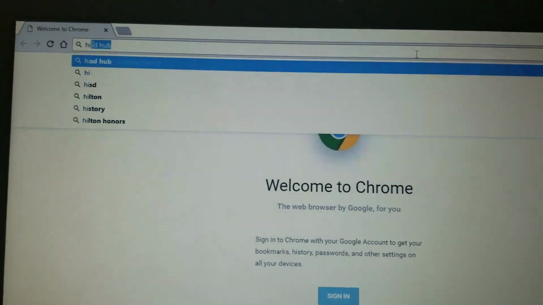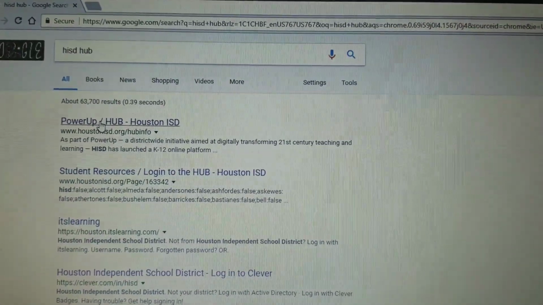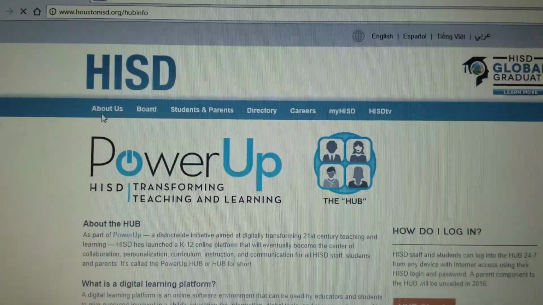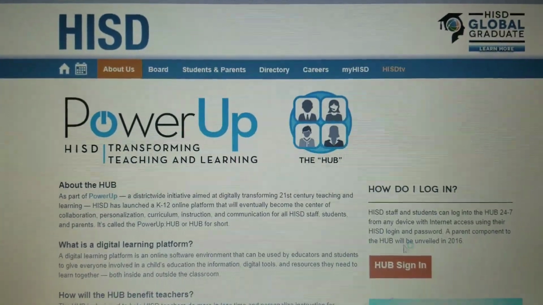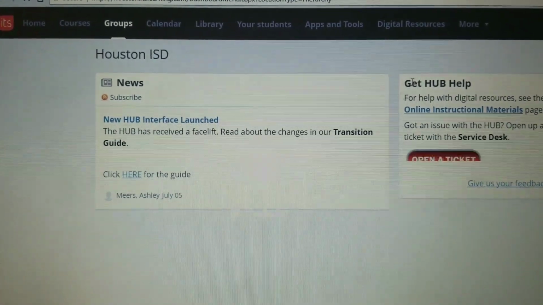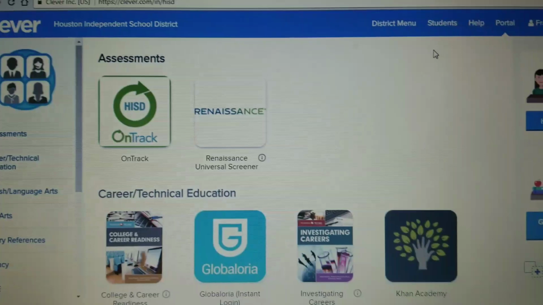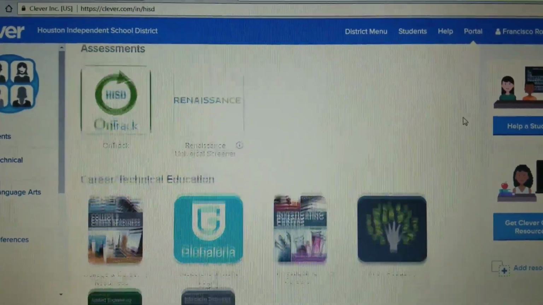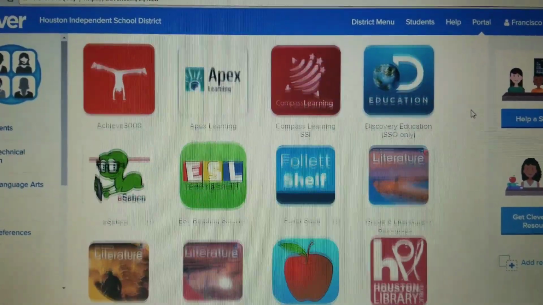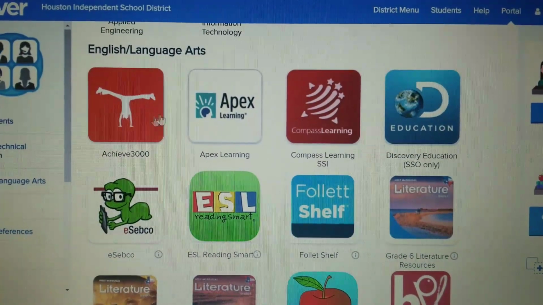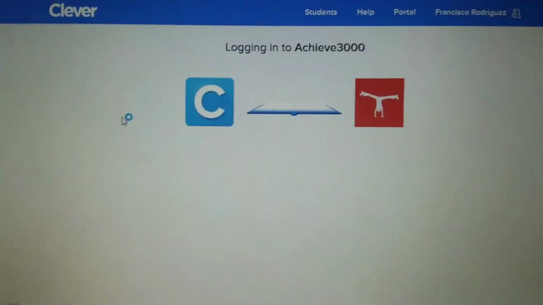From there, I'm going to go to the HIZ Hub because that's where everything is that I need. I'll click on the hub, come on over to sign in. And then Achieve 3000 is a digital resource, so I'm going to click on digital resources. And then out of all of the icons and resources I have, I'm going to come down to Achieve 3000. It looks like this. There's a student doing like a cartwheel, jumping for joy.